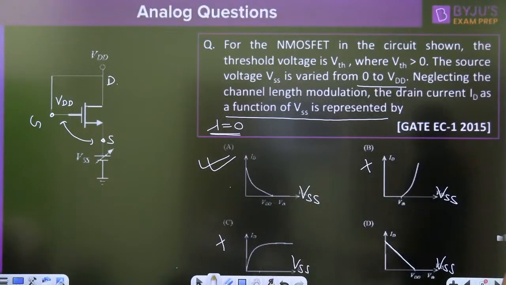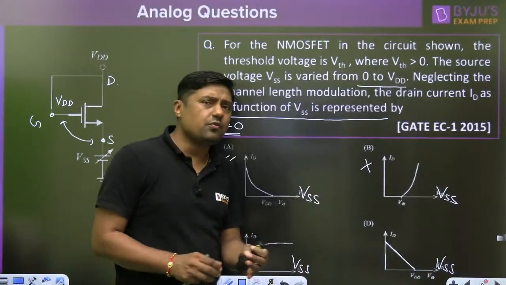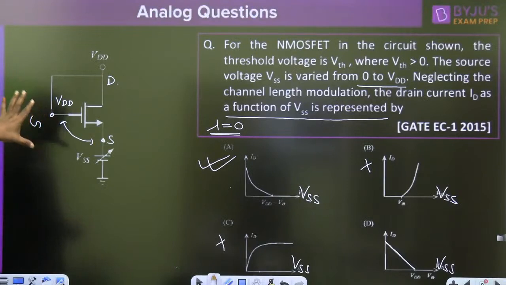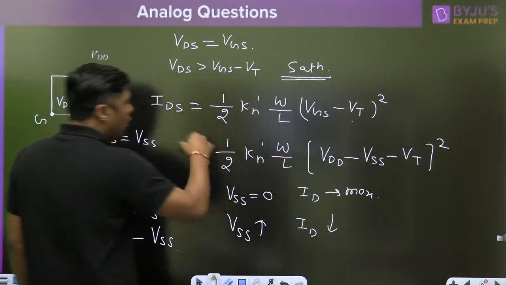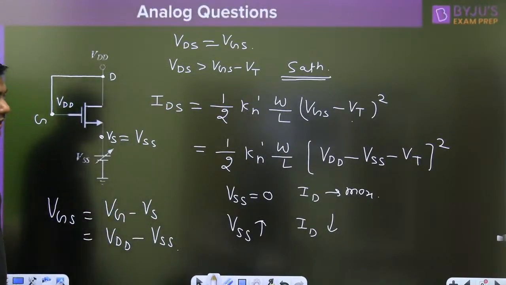Nivedita, now it is clear to you, everyone? The answer for this question is what? A. So this is a very simple conceptual question from the MOSFET. Directly a 1 mark question. Always remember, when drain is shorted to gate, it will be in saturation region. This is in saturation region, and this formula is valid for saturation region. Okay. Now, next one.